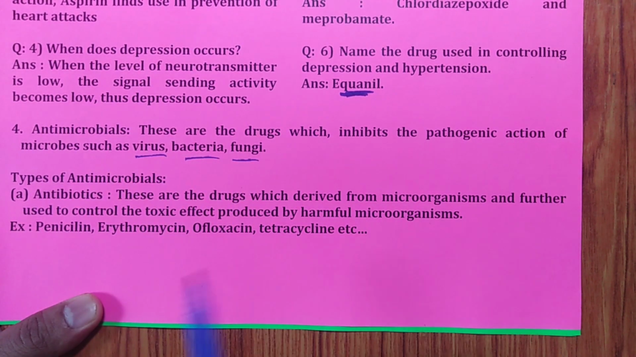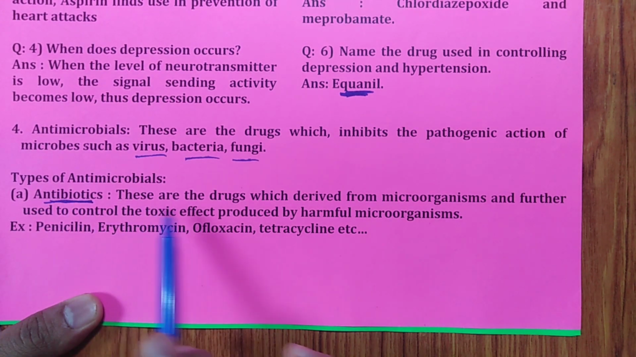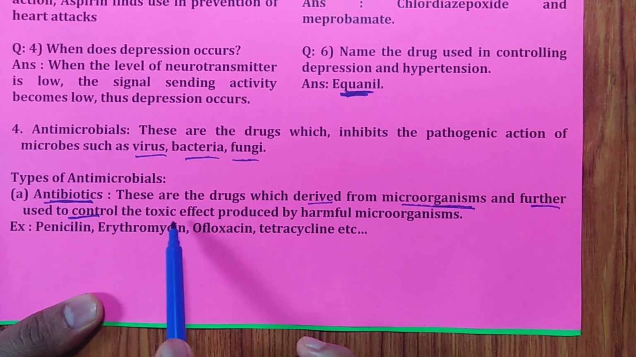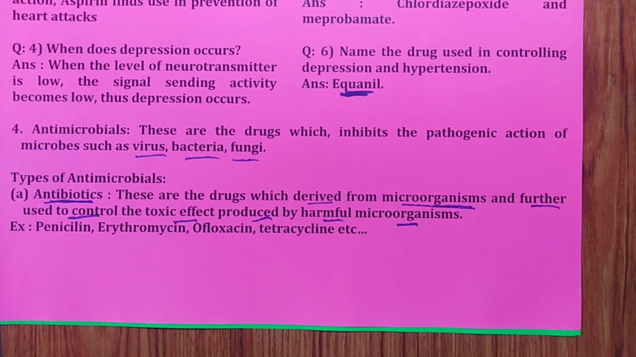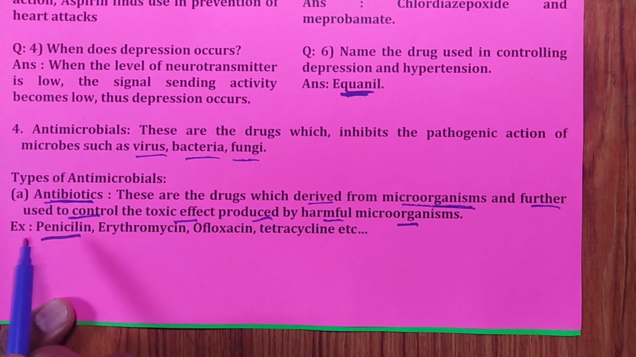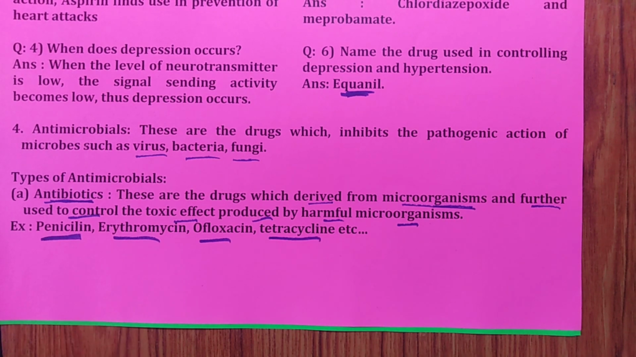Remember, antimicrobials are of the first type, antibiotic. Antibiotics are the drugs which are derived from microorganisms themselves and further used to control the toxic effect produced by harmful microorganisms. Example, all these examples you can remember. Very famous examples are penicillin, erythromycin, ofloxacin, tetracycline, all these things.